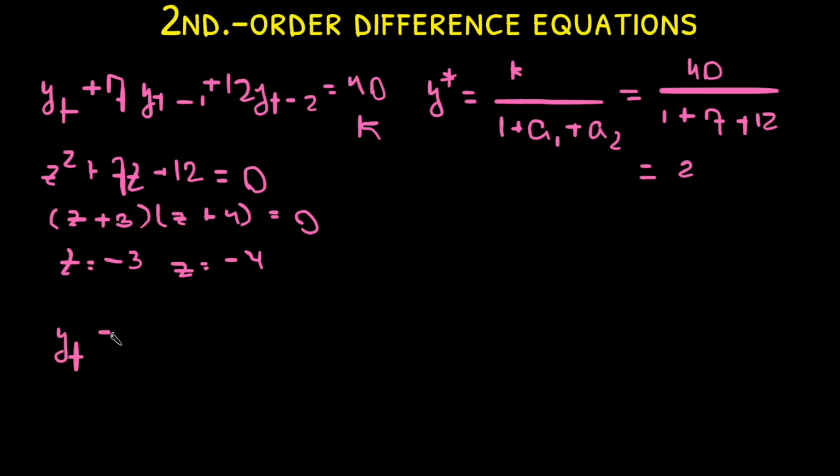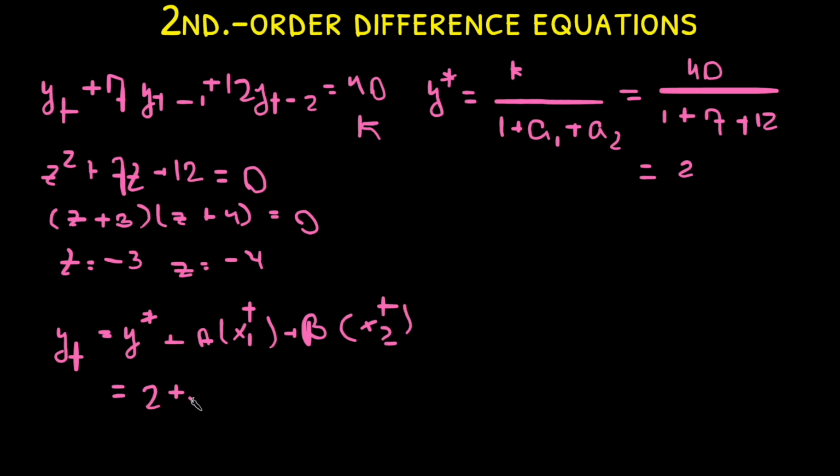Now we write the general solution of yt equals y star plus a times the first x solution to the power of t plus b times the second x solution to the power of t. Now we can replace it as 2 plus a times negative 3 to the power of t plus b times negative 4 to the power of t.